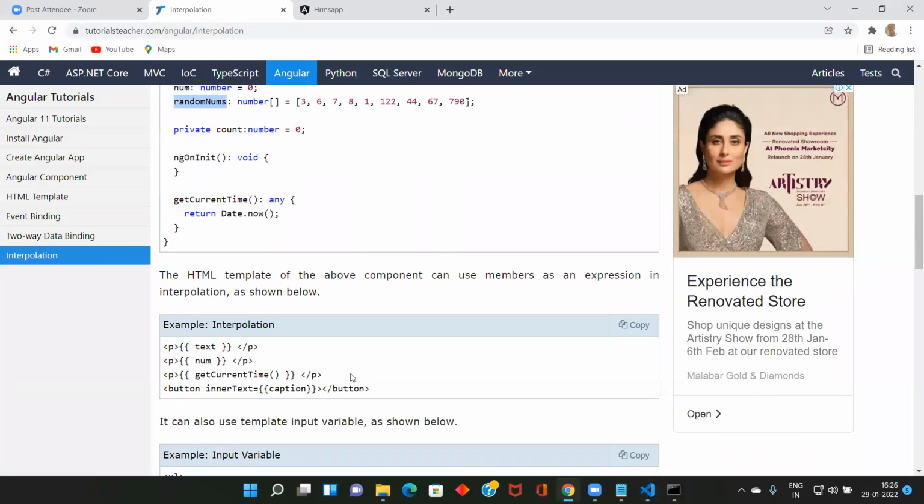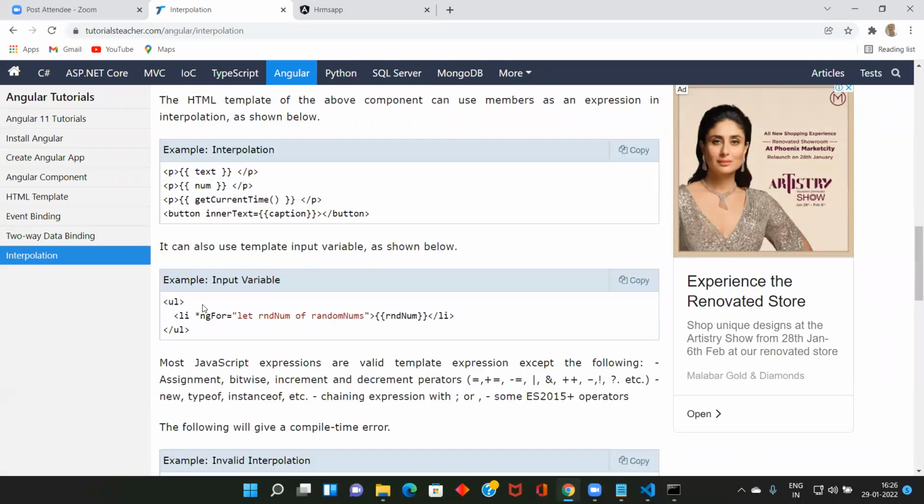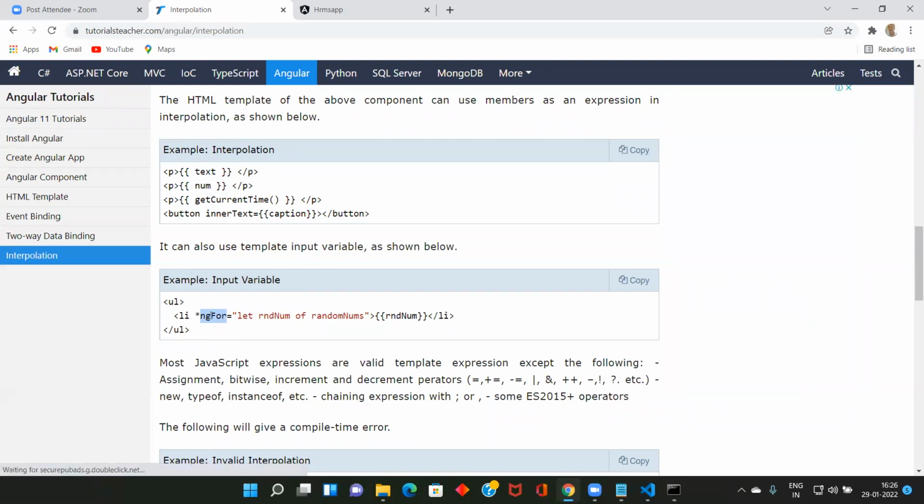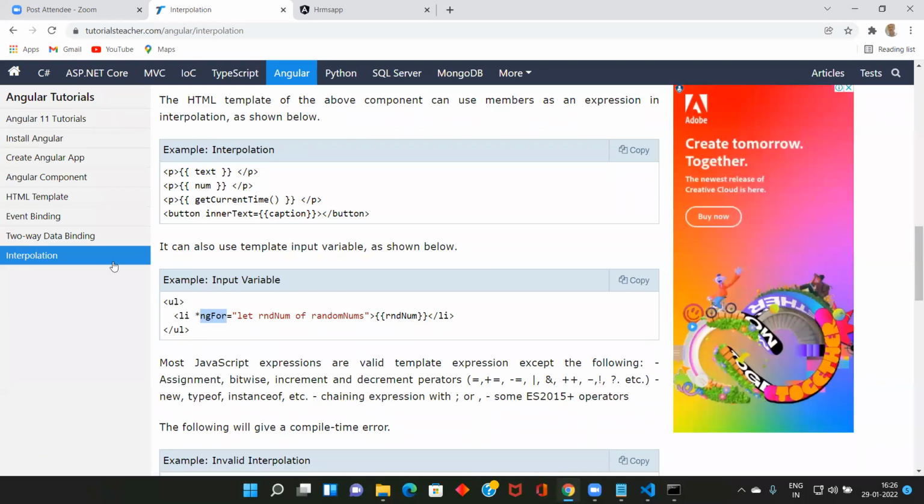I declare a variable called product list. So here, random numbers, right? Random numbers. So here in the UI, ng for is the loop, like the for loop in Java. So here you can use ng for. This is a directive. Maybe when you see directives, probably you will get it. I will let you know. So you know what UL and LI are, and let is a data type. If you have read this, you might understand. This random number is pointing to the variable and you are going to display all the products.